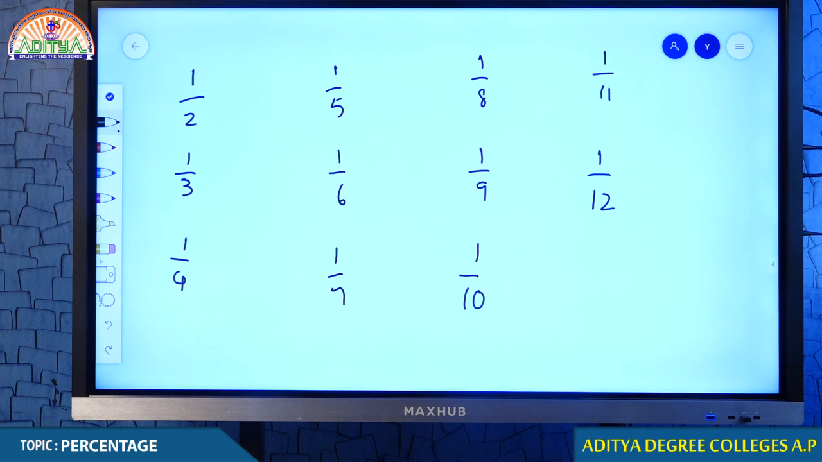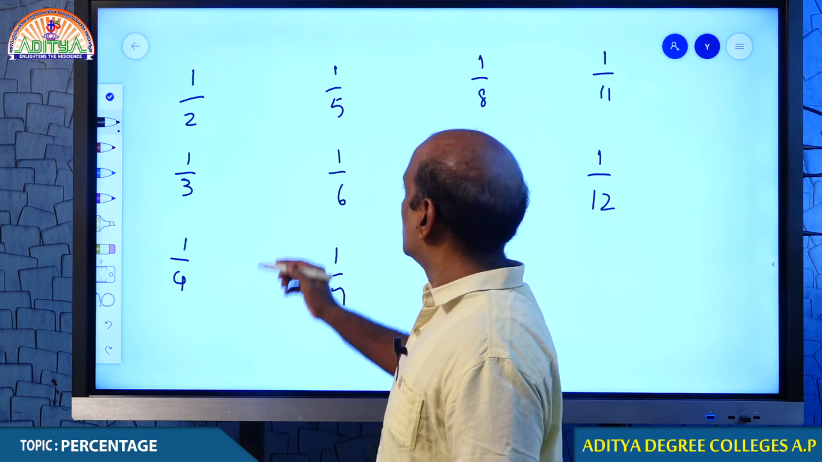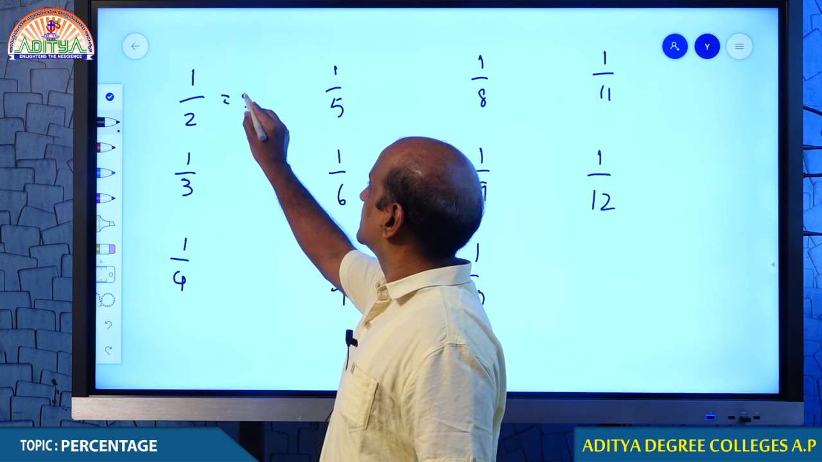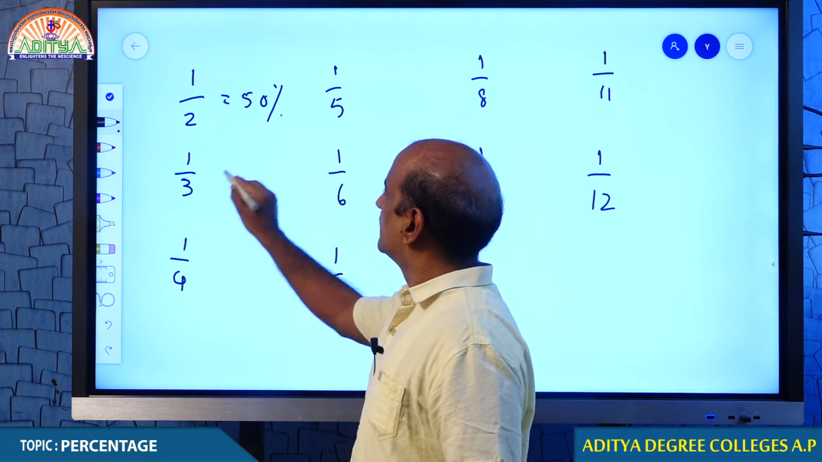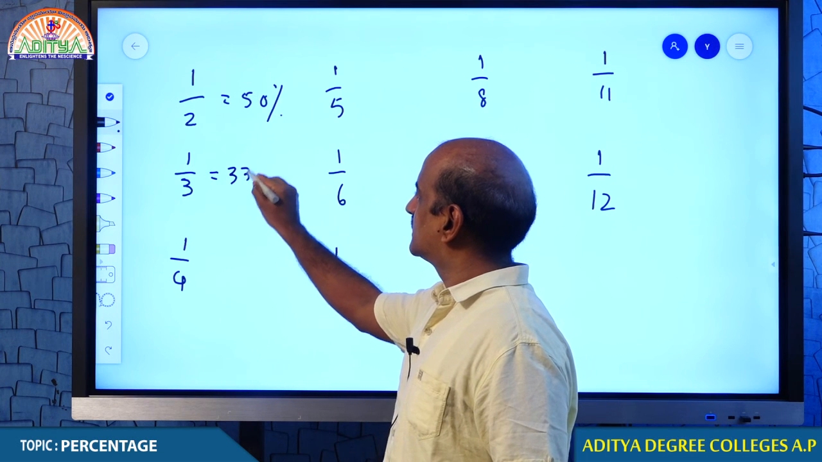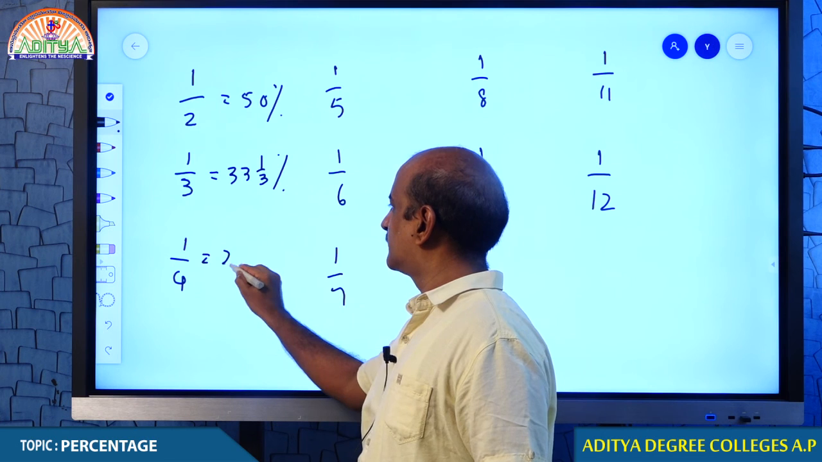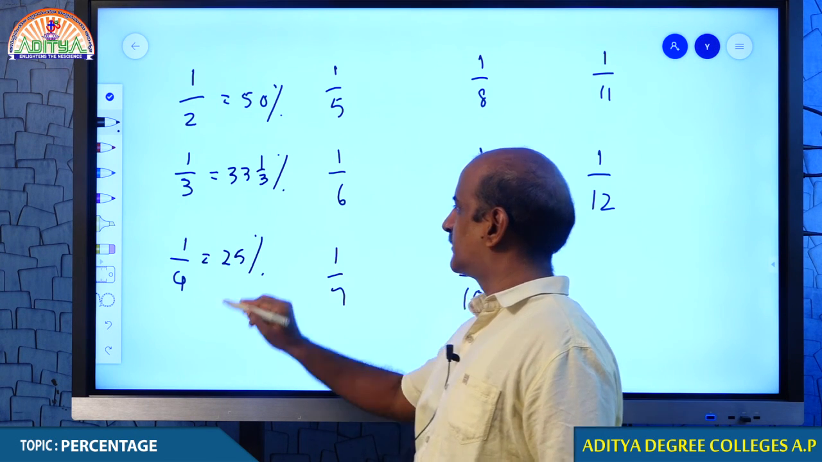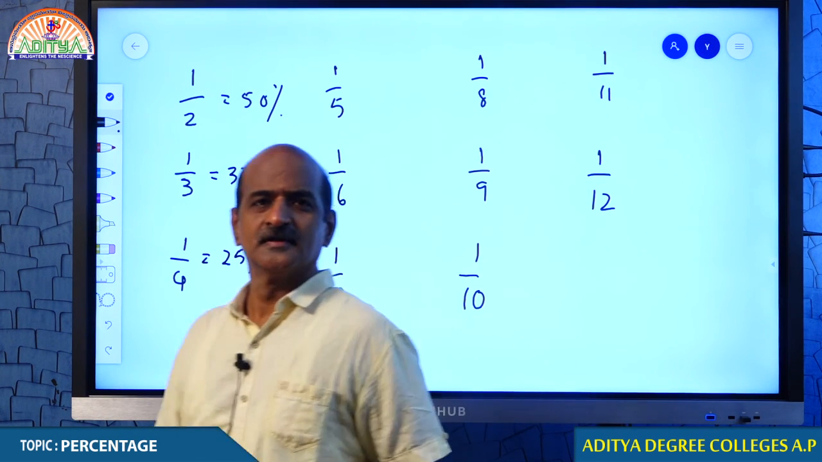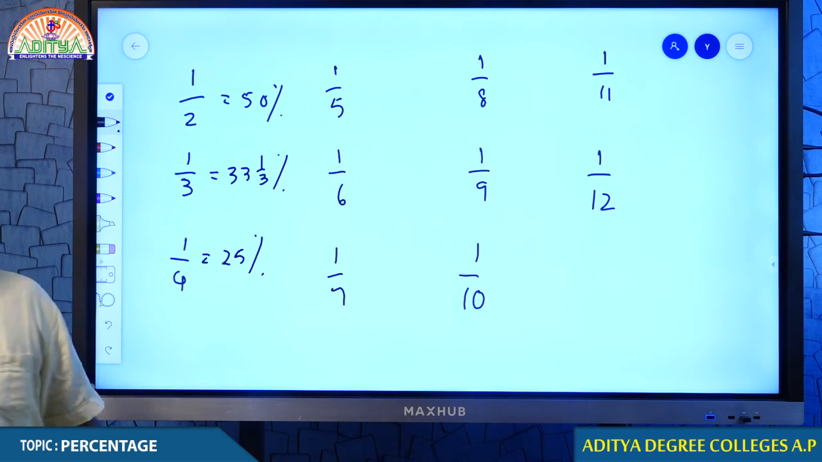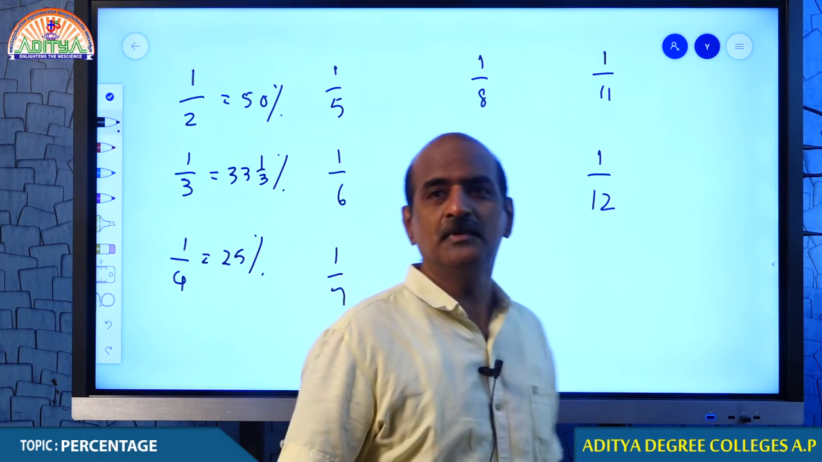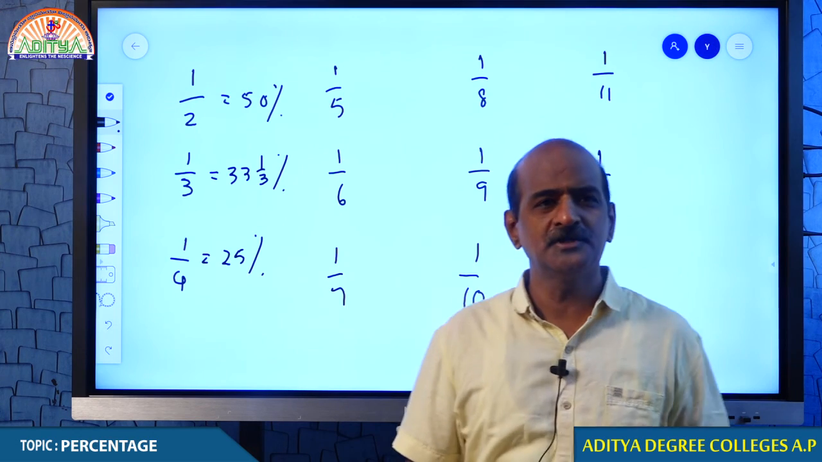Yeah students, well done. I think you are responding, some of you are doing very well. Now let me see. 1 by 2 is nothing but 50%. 1 by 3 is nothing but 33 1 by 3%. 1 by 4 is nothing but 25%. You remember, students? Even if you don't remember, we can get it. That is not a very big issue.